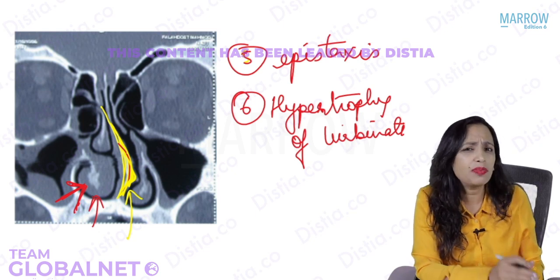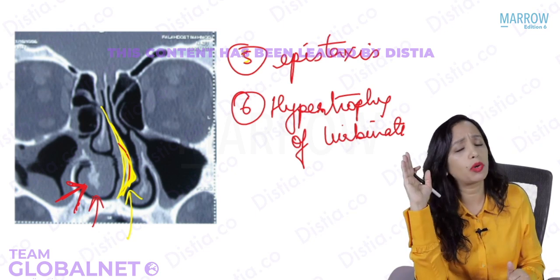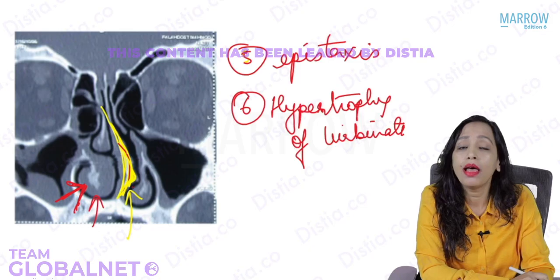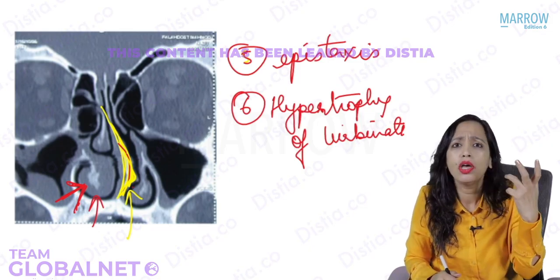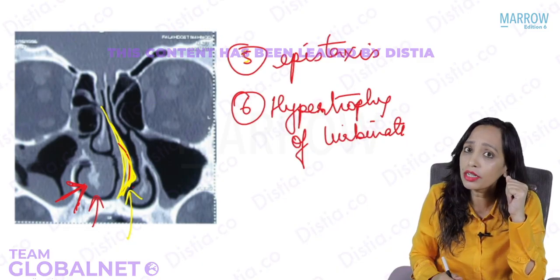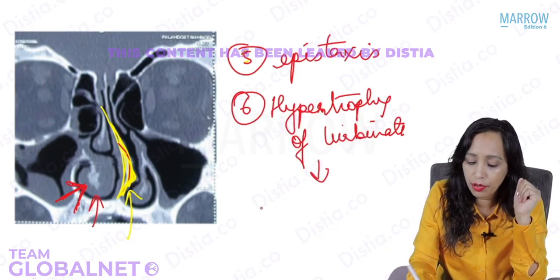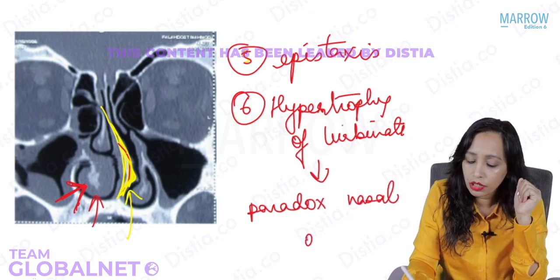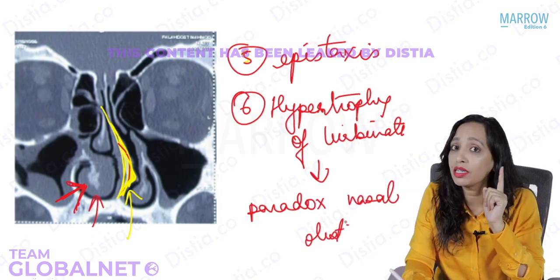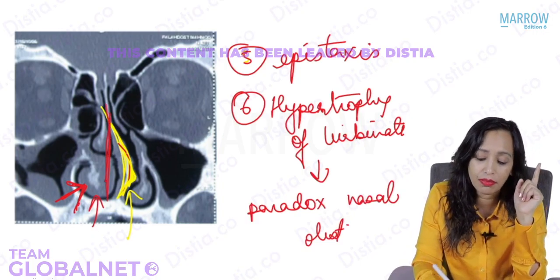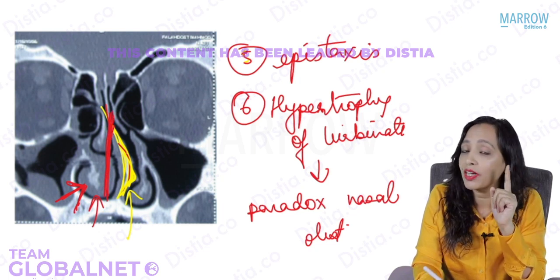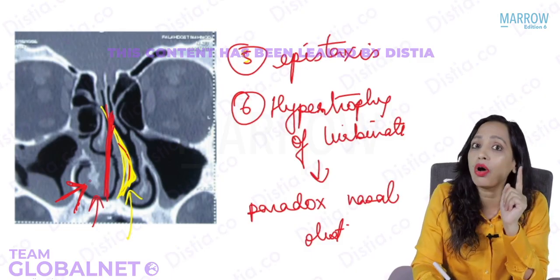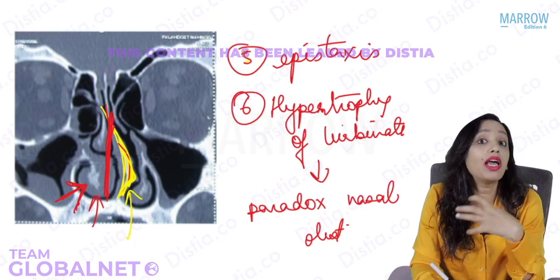Many a time, this patient is already used to obstruction on one side because of the prolonged DNS. So he has got used to this side obstruction. Now he comes to you with a complaint of obstruction of this side, and when you examine, you see that this side is roomy. That is what is known as paradoxical nasal obstruction. So hypertrophy of the turbinate leads to paradoxical nasal obstruction. In this patient, just correcting the septum will not suffice to completely relieve the patient. You will also have to go for a reduction of the hypertrophic turbinate.